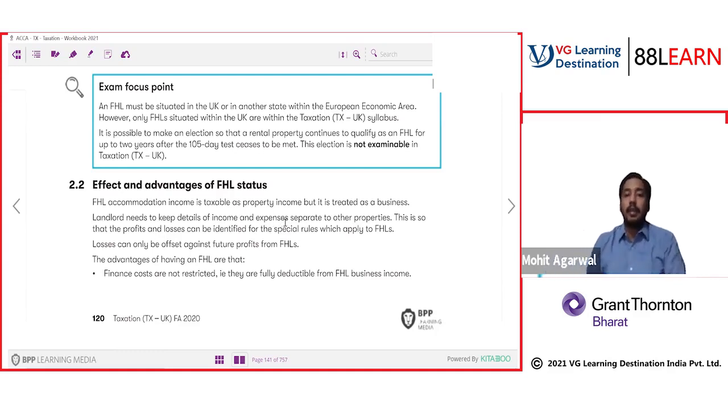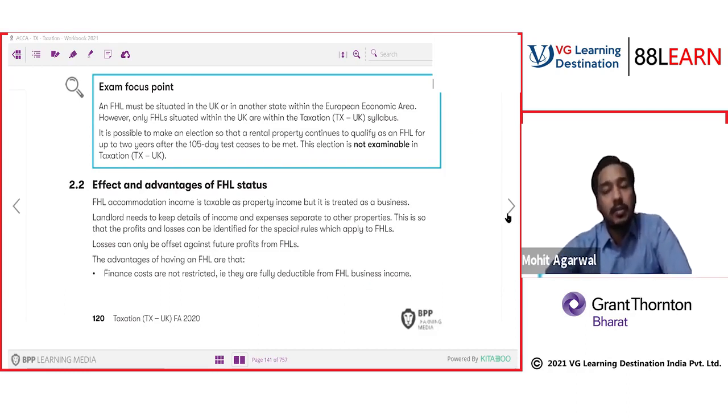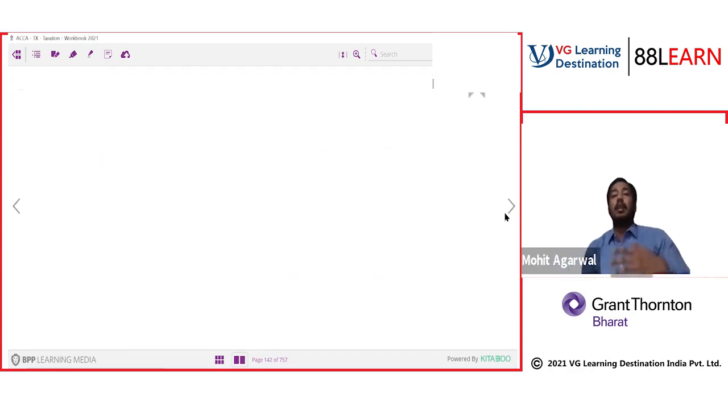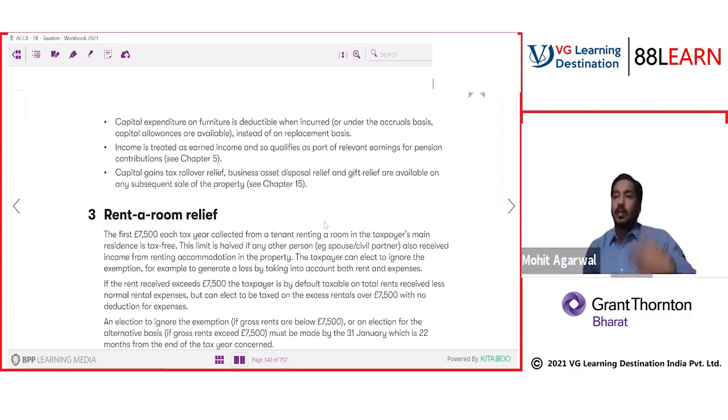This is again a very important understanding. The landlord needs to keep details of income and expenses separate from other properties. This is so that profits and losses are identified for the special rules which apply to FHL. It means if you have a loss from an FHL property, you cannot write it off against a normal property. You have to have another FHL property to write it off or adjust it against. The advantage of having FHL is that finance costs are fully deductible. So you know that in FHL, there is no restriction of finance cost. You can actually deduct your finance cost and you don't even have to take the tax credit.